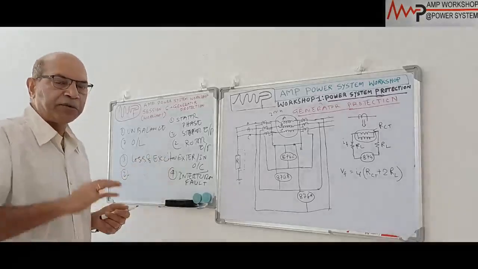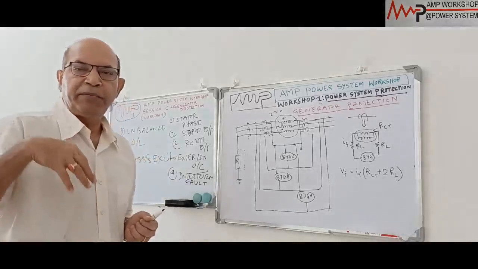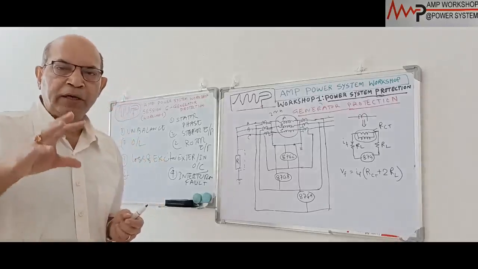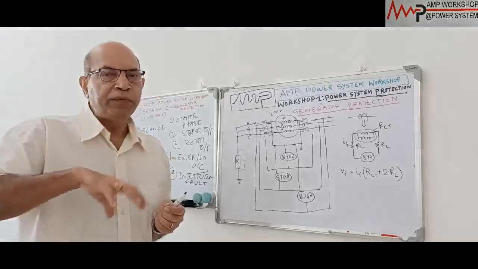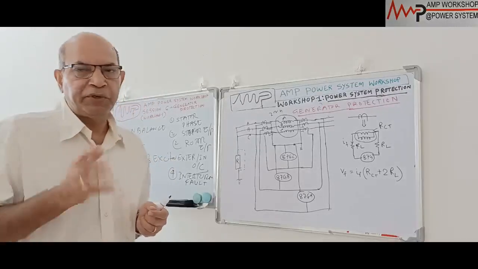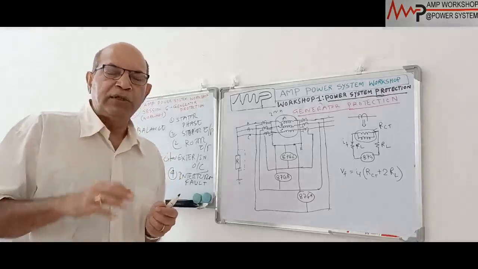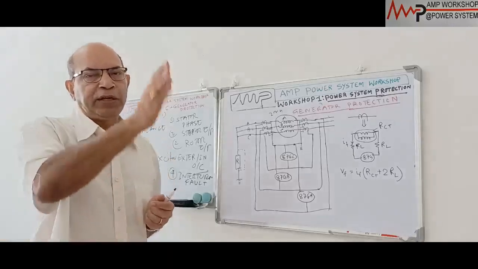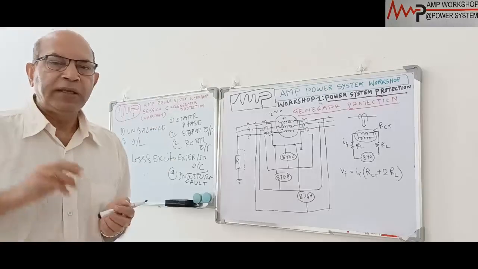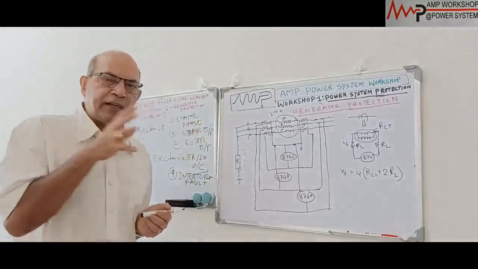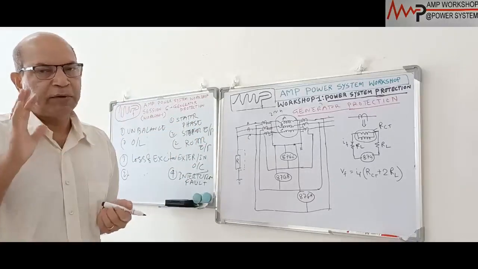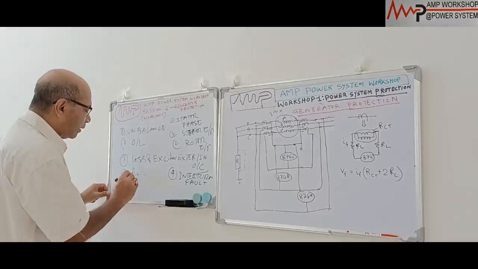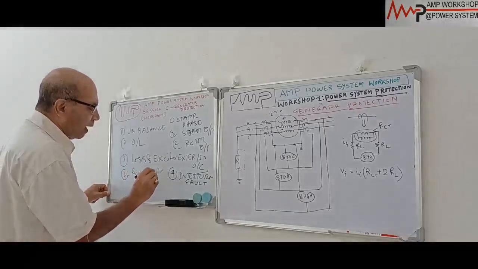Then suppose there is a problem with the turbine, it can be tripped or the turbine can go under speed. If the turbine goes under speed, immediately what will happen? The turbine is supposed to move the rotor, right? That is the job of the turbine. So when the speed goes down, the generator will be rotating at a higher speed, and then it will take power from the system to feed the turbine. If that is the case, then reverse power will flow, and reverse power is dangerous for the prime mover. So reverse power flow shall be prevented. So reverse power is an abnormal operating condition.